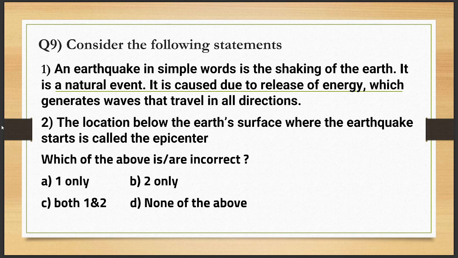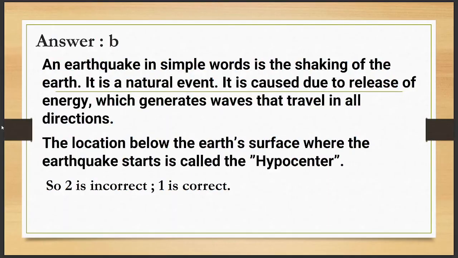A 1 only, B 2 only, C both 1 and 2, or D none of the above. So right answer here will be B, friends.